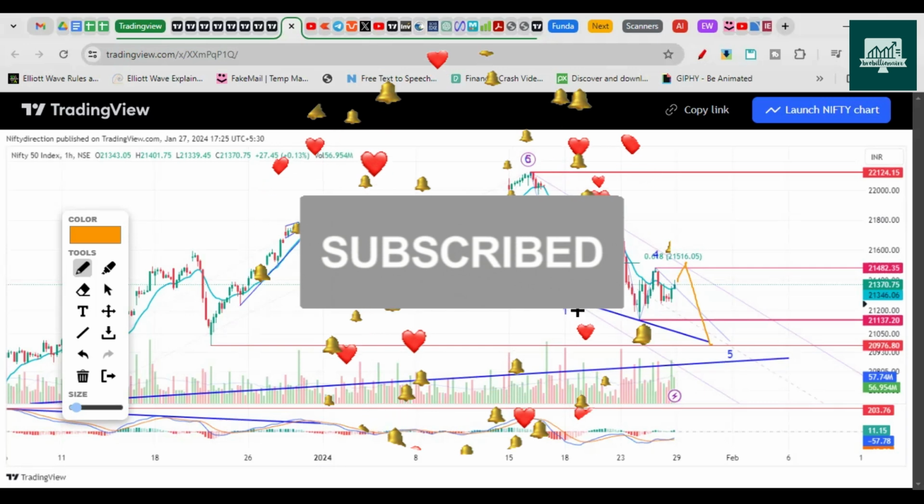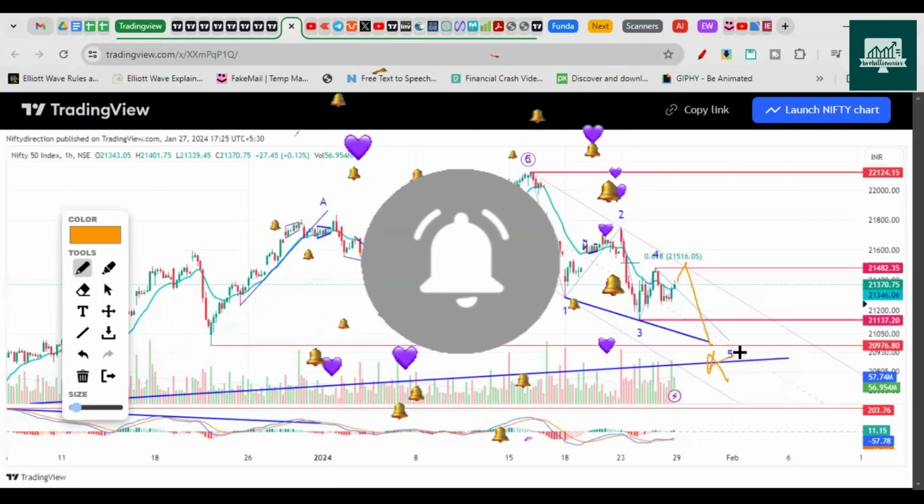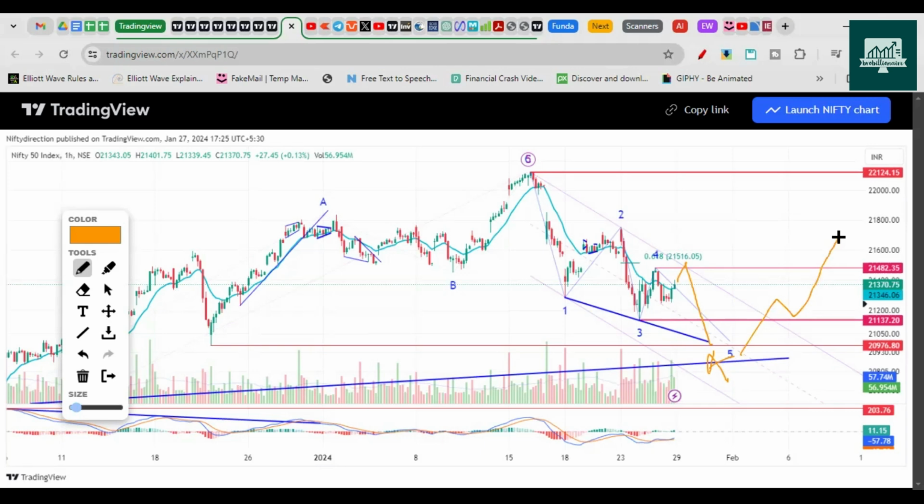So here the A wave could be in place, and then we'll have a B wave consolidating on the upside like this, and then we'll have a C wave, which is a dangerous wave, right? So this is the way we can move on the downside. It can even turn out to be a complex correction or a flat correction. Both are also possible. As of now, we are assuming a zigzag move on the downside as A, B, and C. So A is a 5-wave correction, B will be a 3-wave correction, and C will be a 5-wave correction on the downside towards 19,400.